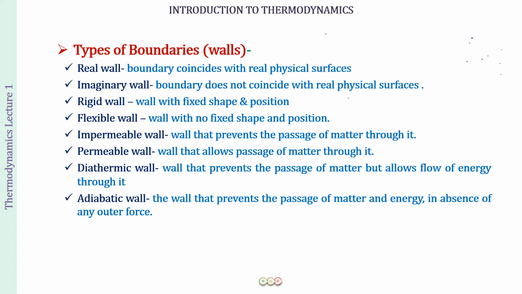Okay, so first of all we have a diathermic wall. Diathermic is going to mean that it is going to allow the flow of energy through it, but it will not allow the passage of matter through it. So it is not going to allow you to enter in, but if outside it is quite cold, the inside of the room is also going to become cold. Even if it was at a higher temperature, if it's cold outside, your room also gets cold, but it did not allow you to enter in. So what would it be? It would be a diathermic wall.